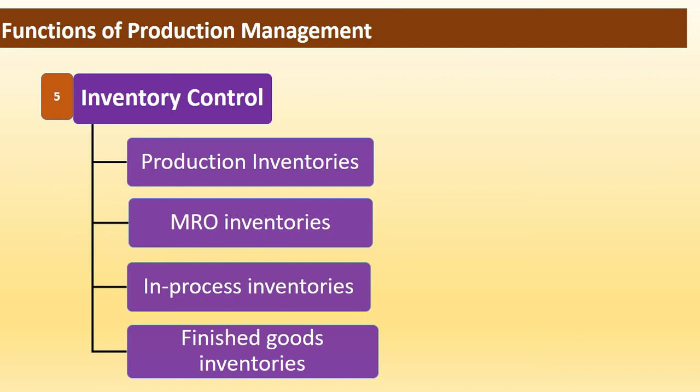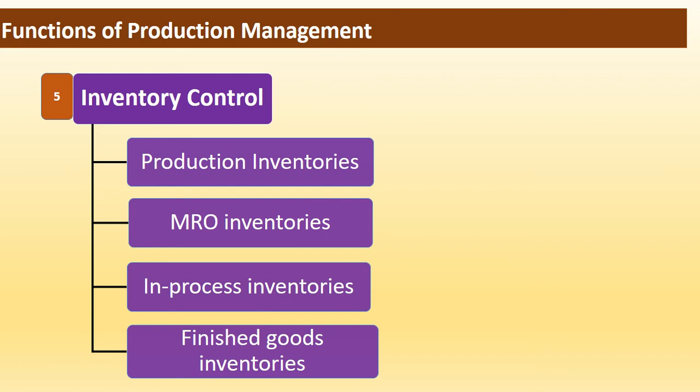So maintenance, repair and operating supplies are used or consumed in production processes but will not be the part of the product. So these are used in process but not the part of the product. MRO materials such as lubricating oil, soap, machine repair parts, etc.